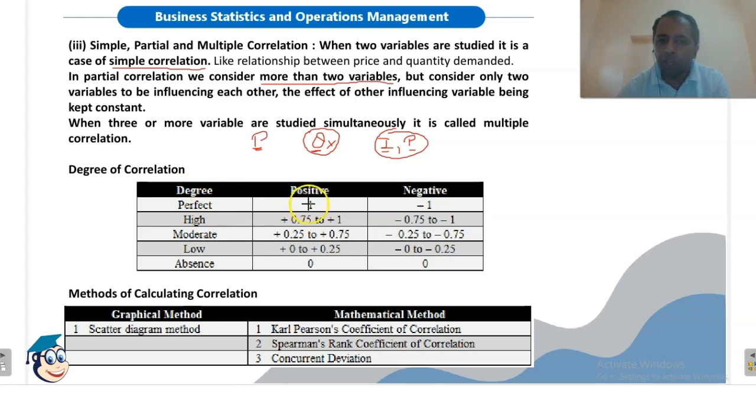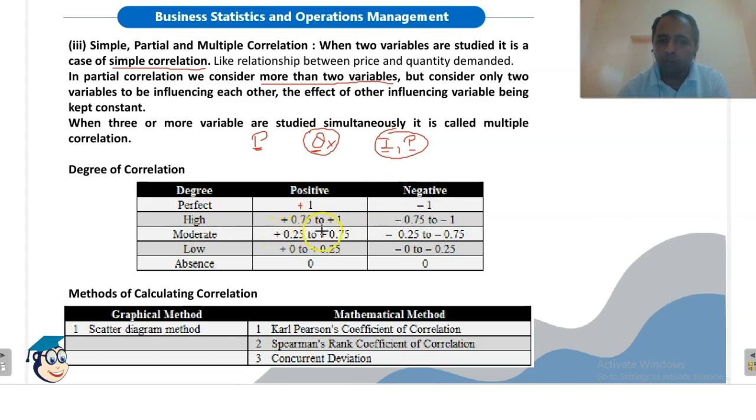If the value of correlation coefficient is +1, then it will be a perfect positive correlation. But if the value of coefficient of correlation is -1, it will be a perfect negative correlation. If the value ranges from +0.75 to +1, it will be a high positive correlation. -0.75 to -1, it will be a high negative correlation.